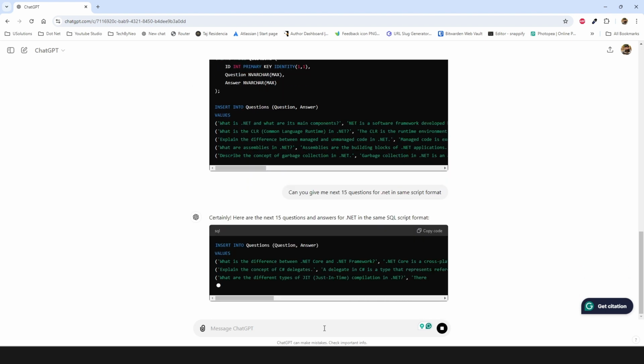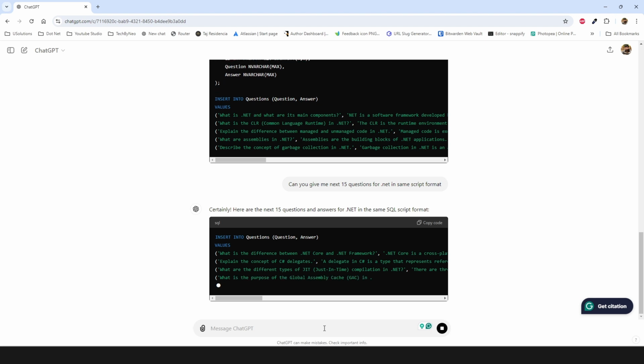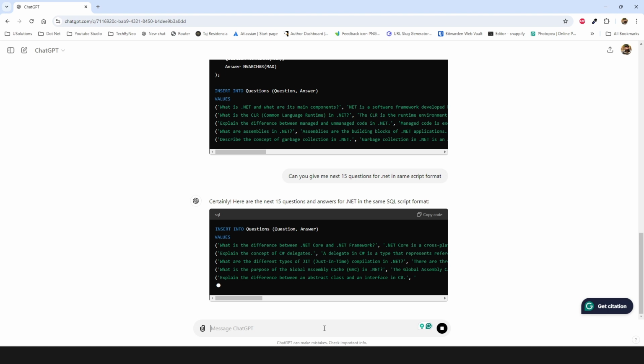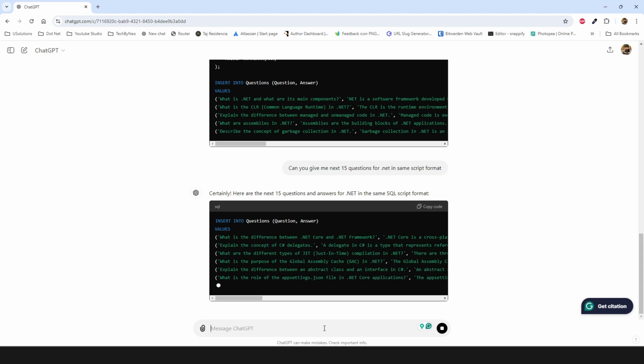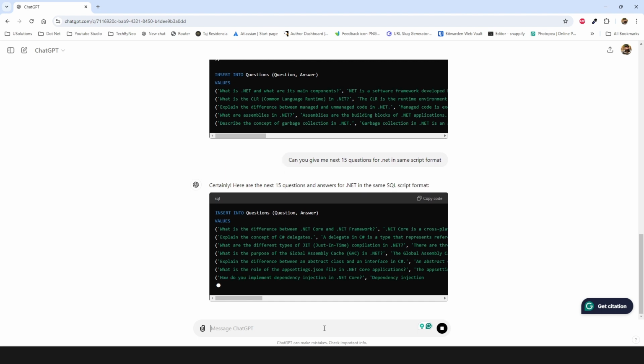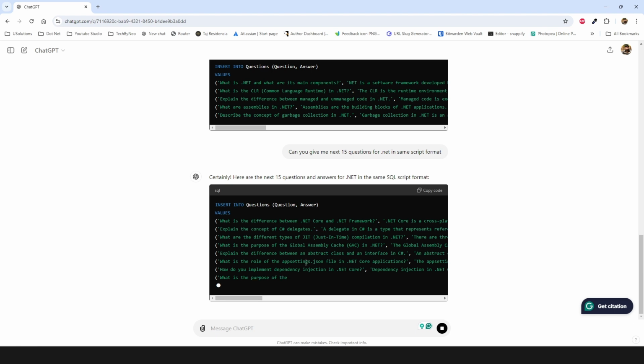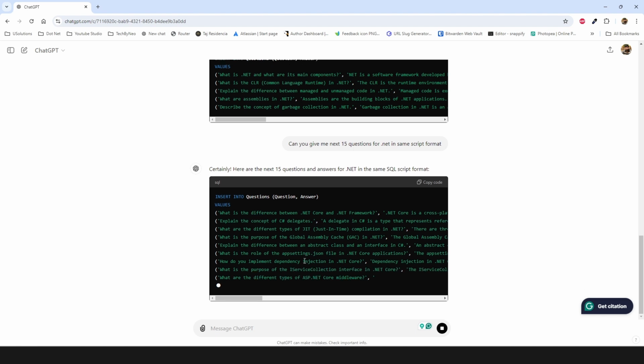Awesome. So we have learned that ChatGPT is not only a tool which gives us answers to our queries, but we can certainly transform its response to our required type. Like as we did here, we transformed those question answers into an SQL script, and that is pretty much valid as we just executed that script against our database table.